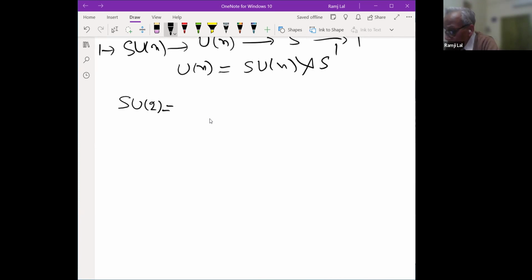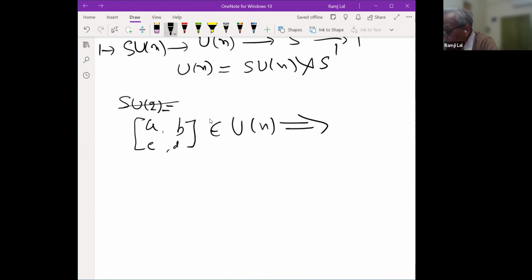So what is U2? Let us take a matrix with entries A, B, C, D. Now check that this belongs to U2 if and only if A bar is equal to D and minus B bar is equal to C. So check it.